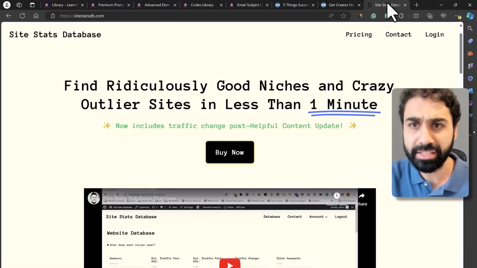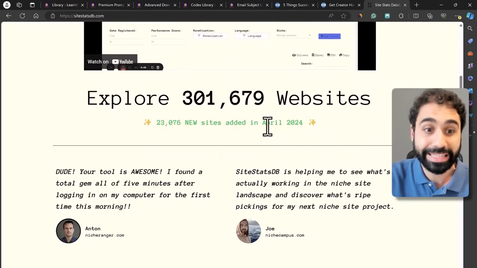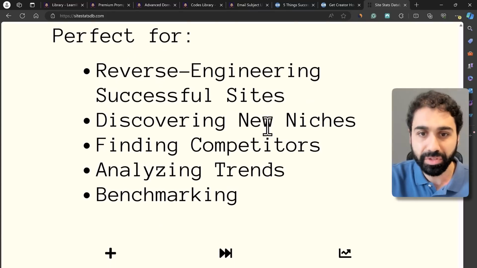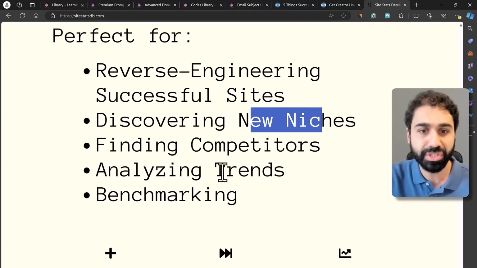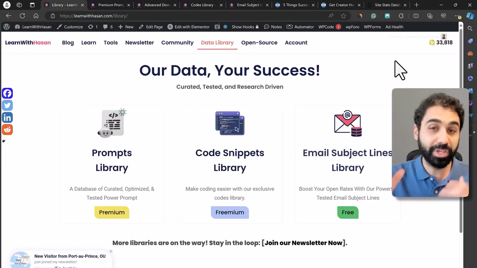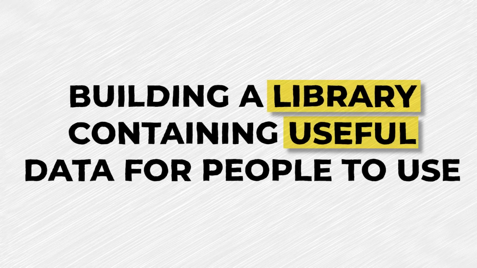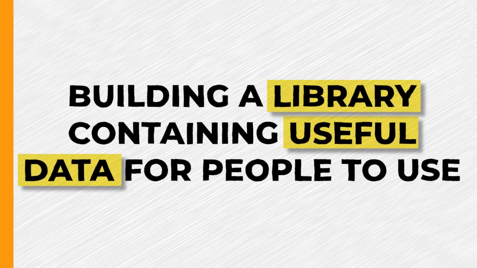Another example is this website, Site Stats Database. It's simply a database of websites. You can explore websites and discover new niches, competitors, trends, and reverse engineer successful websites, and so on. I hope you got the idea. So it's about building a library containing useful data for people to use.